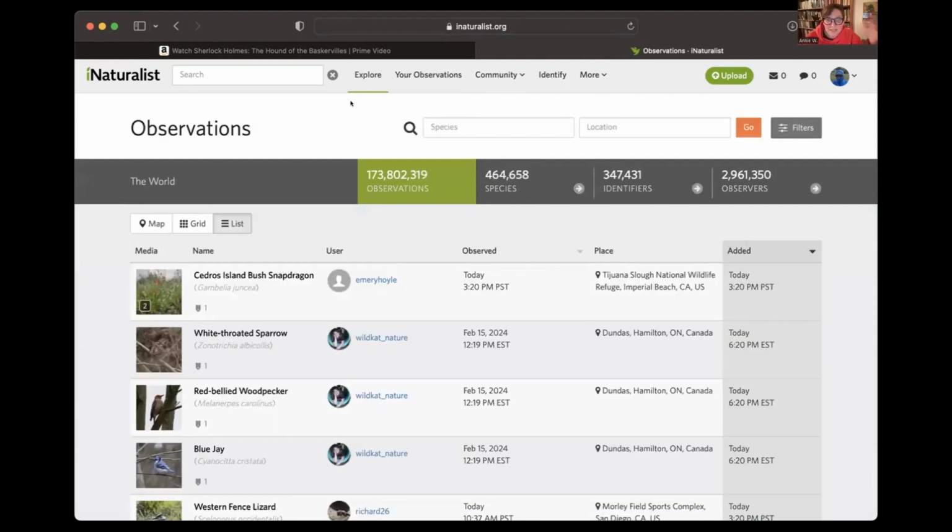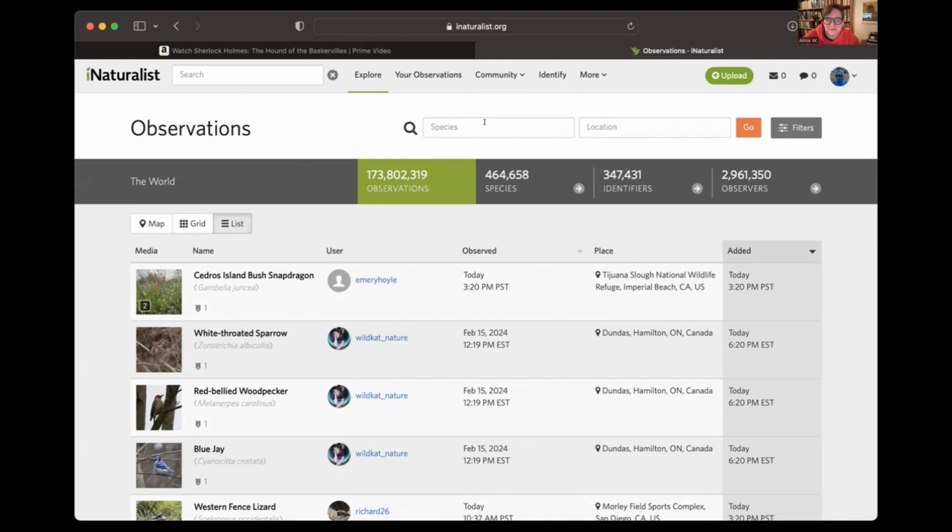When I click explore, I get to these observations. These are observations all over the world. You can see right here, there's Canada, California, just the most recent things folks have added, and they are of everything. So as you can see, that is almost 200 million observations, and that's a needle in a haystack if you're trying to find Morels. It's almost as hard as finding Morels in real life, trying to find them in this giant database. But luckily, unlike in real life, you can put a filter on to find the Morels.